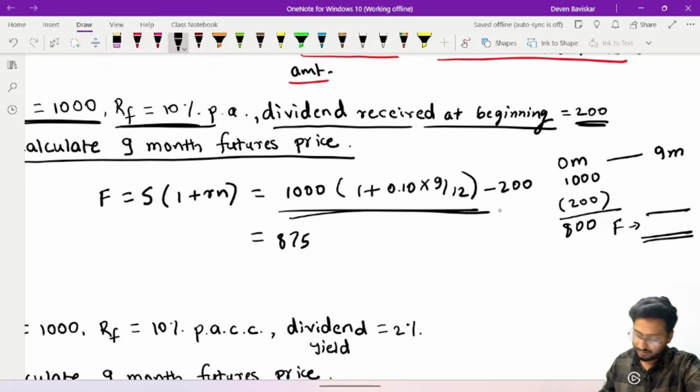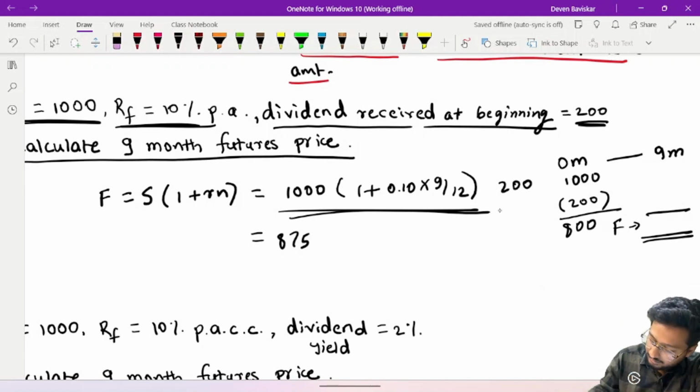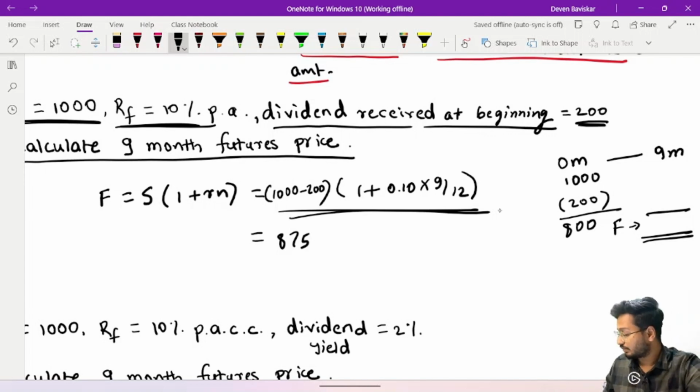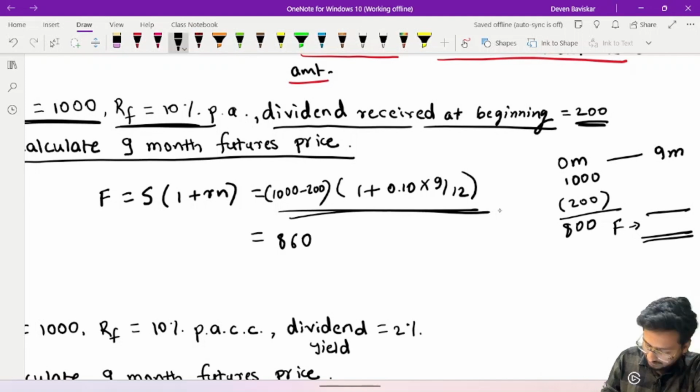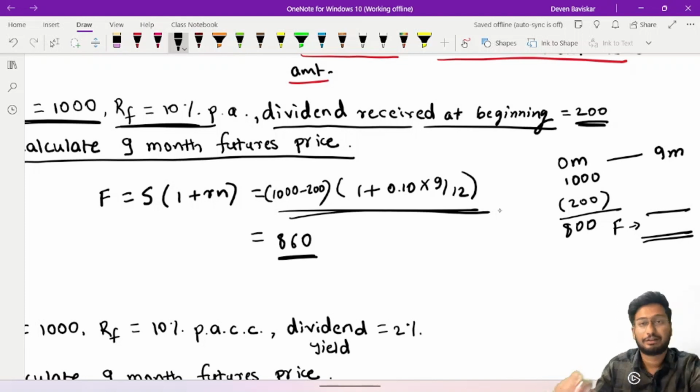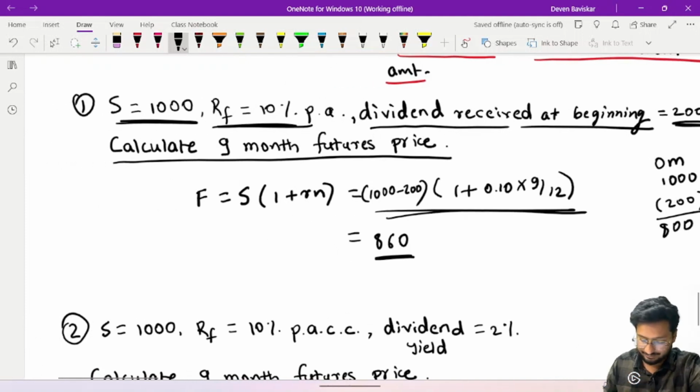Now how are we going to carry it? We'll have to net off this amount here itself. 1000 minus 200. 800 into 1.075, which comes to 860 rupees. In this case, the futures price will be 860 rupees. I hope you have understood what this means. I hope everyone understood how it is to be calculated as per when the dividend is received.